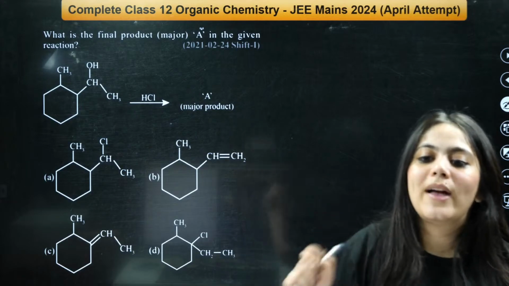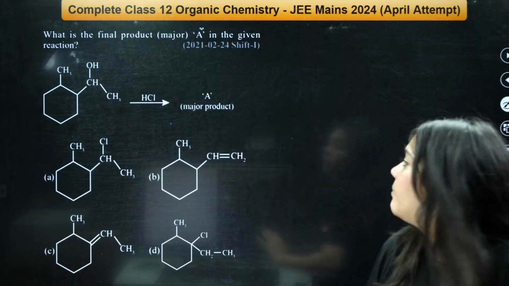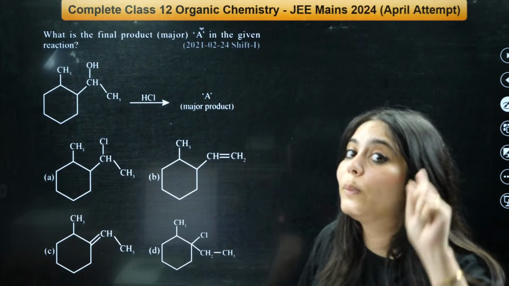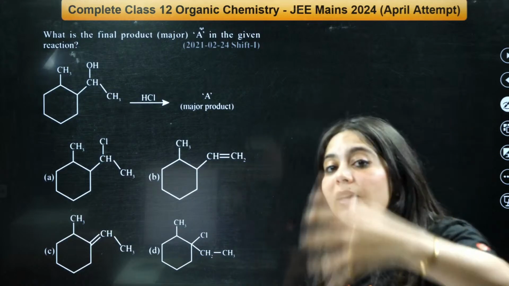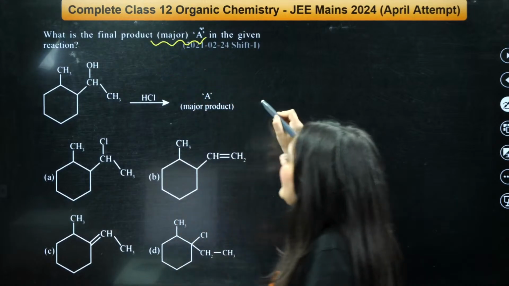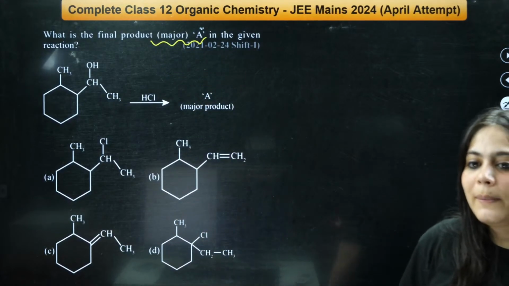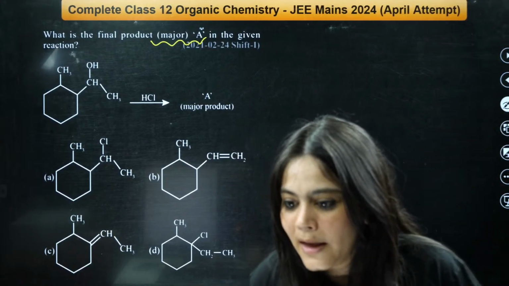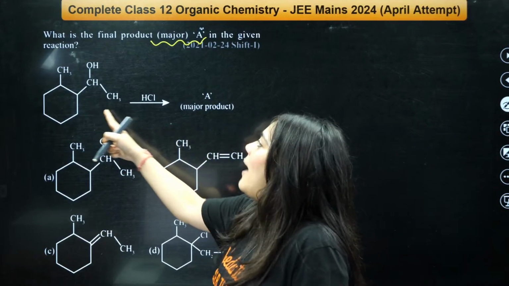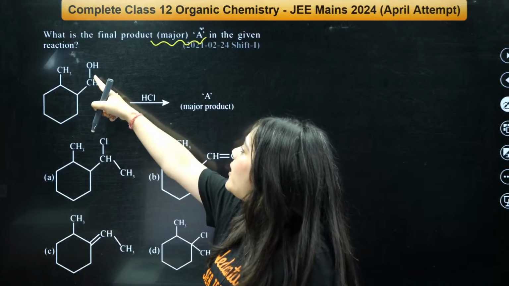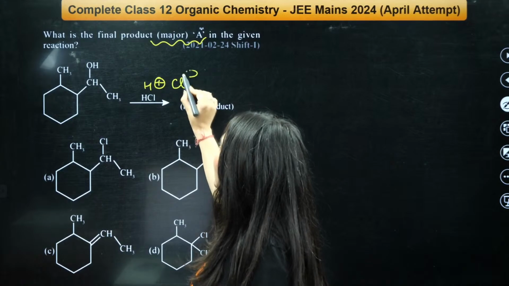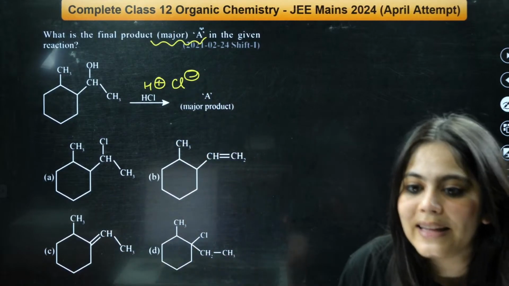Next question is this. Again, a very basic question. Similar kind of questions are repeated. See, question is, what is the final product? But some changes would be there in order to make you understand basic stuff, because these questions will be repeated every time. What is the final major product A in the given reaction? Yes, try to answer this. So the reaction given to you is, you have an alcohol kind of thing. Can you see OH is there? You're reacting with HCl acid, so it will break down as H plus and Cl minus ion, isn't it? It will break down like that, right?